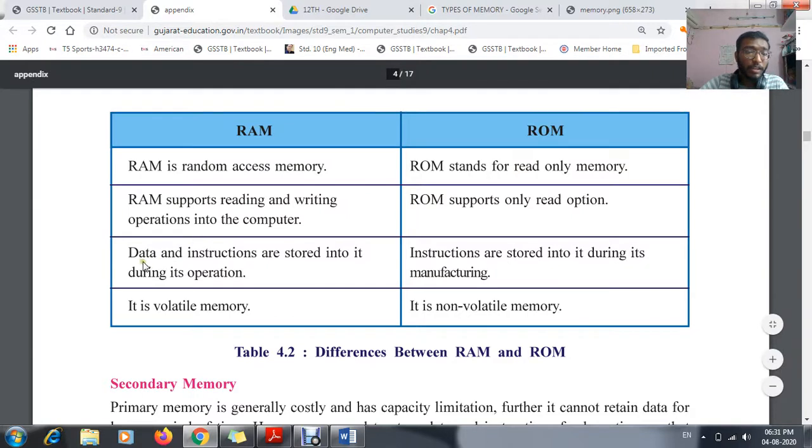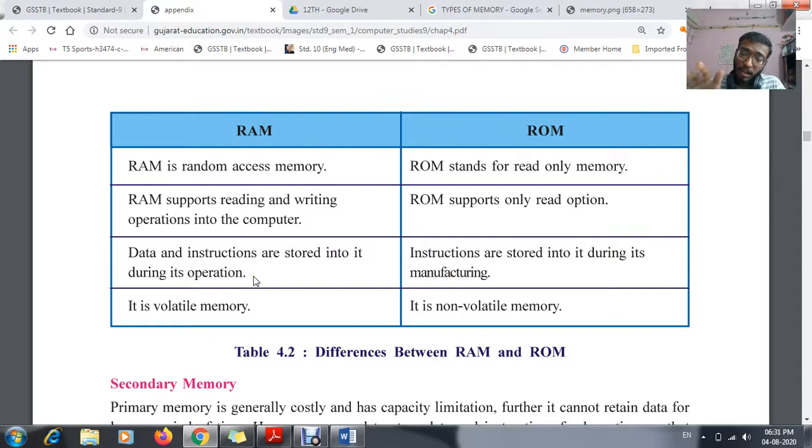The third difference is that in RAM, data and instructions are stored during its operation. That means, according to our purpose, we will be storing data, information, or any kind of instruction as we need.